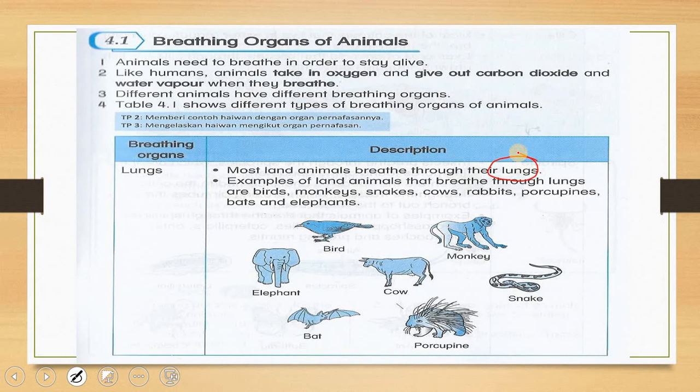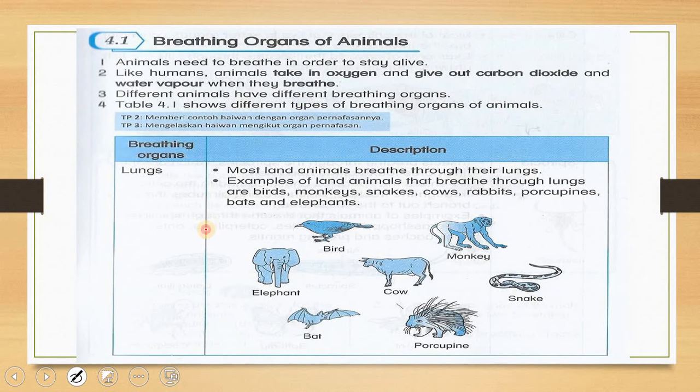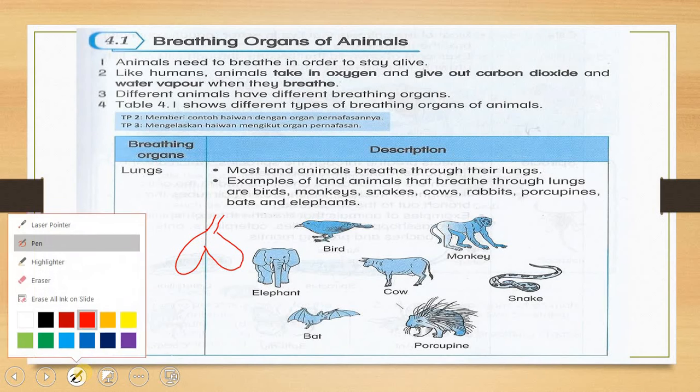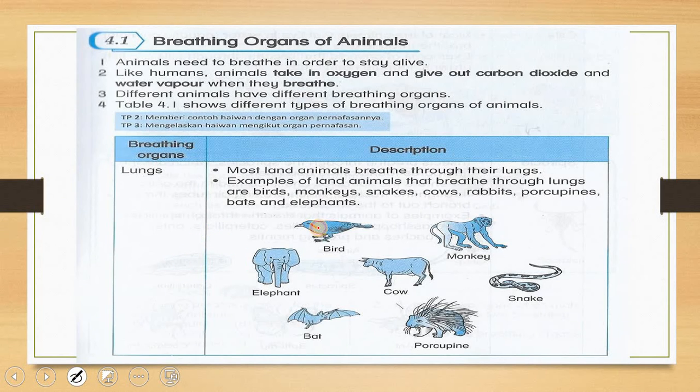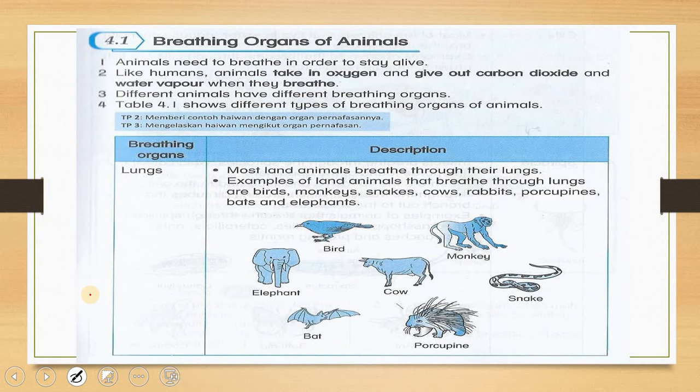Okay, so when you look at this bird, actually they have this kind of lungs, kind of similar with human beings, but they are much smaller. When you look inside the bird, you're going to see something like this. It's just really small, much smaller compared to human beings' lungs.